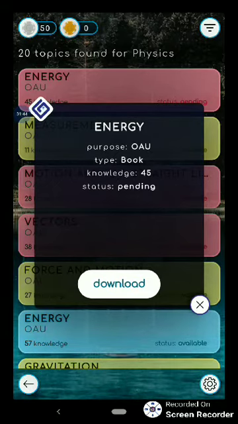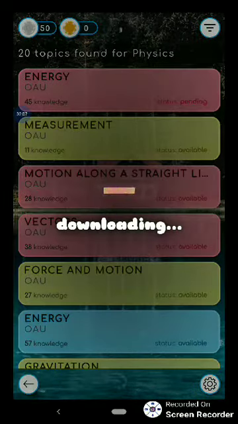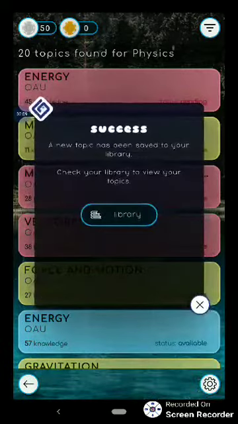Information is a collection of data, that is words and numbers. But knowledge is understood information, that is extracting the idea and the facts from that information. So what we do on GLASS is collect information from any academic topics and convert them into knowledge using what is called an information analysis protocol. So I download this topic in energy physics, then it's added to my library.